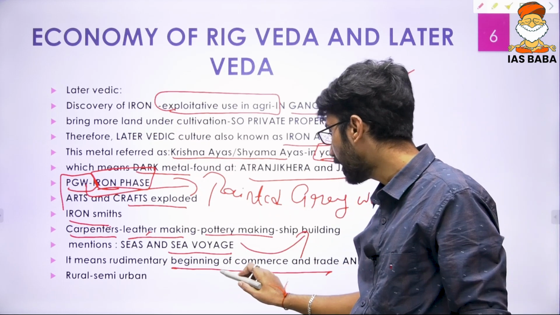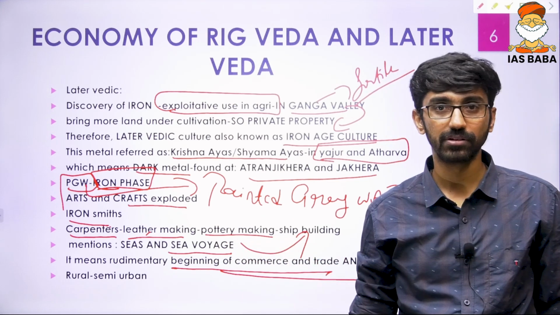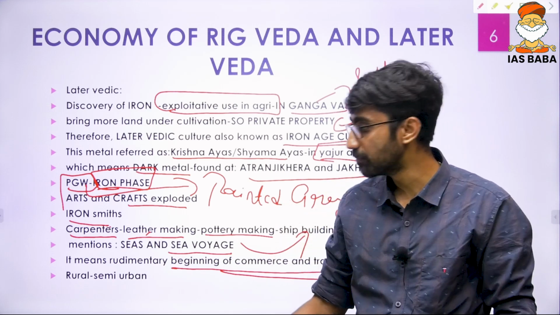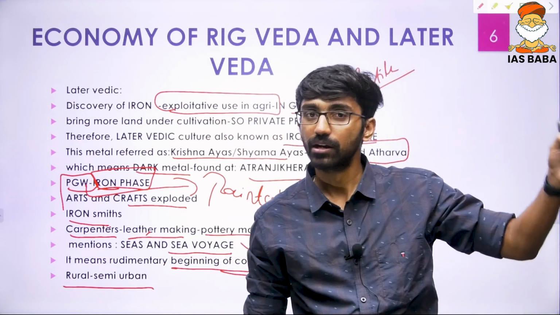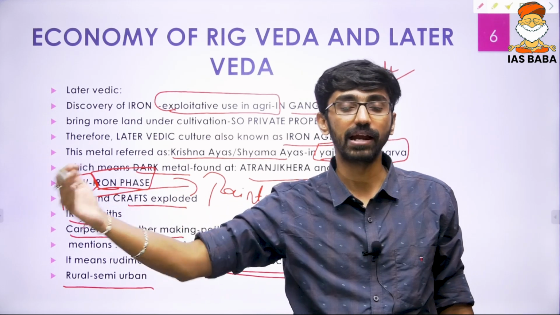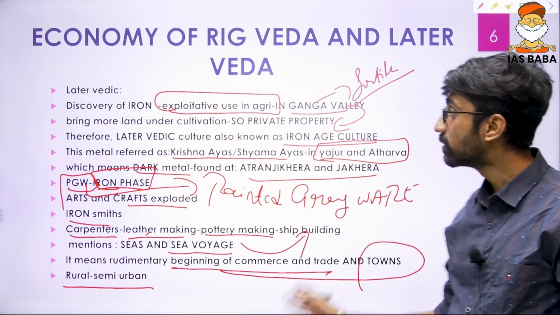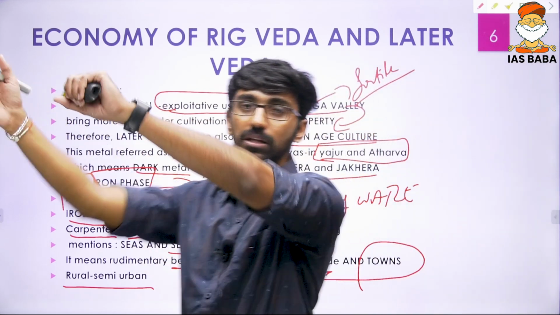And we always associate trade and commerce with towns, right? So that is what rudimentary beginning of towns, trade and commerce. And how the economy transitioned from Rigvedic to later Vedic, simply rural, semi-urban right now became. So it was a rural economy during the Rigvedic, and now it became rural to semi-urban. So because it's just the beginning, it is creating the foundation for next time period. Okay, so this is how the transition from early Vedic to later Vedic happened.